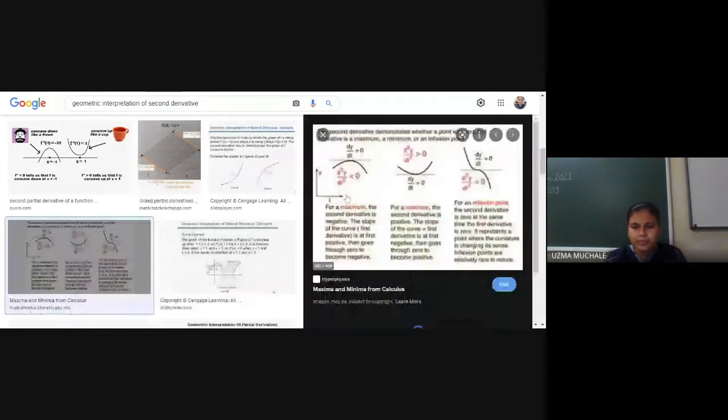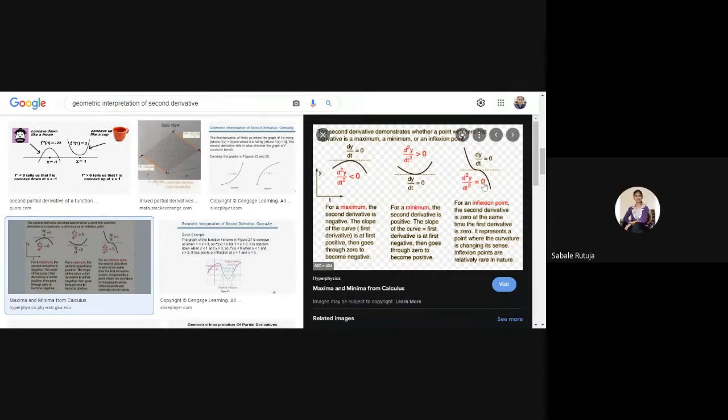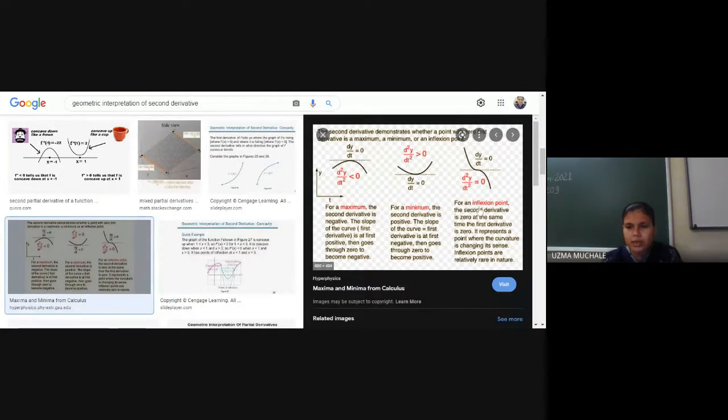Here also you can see if the curve is like this, it ensures that y double dash is less than 0, means what, you have a maxima, right? And if the curve is like this, y double dash is greater than 0, so that it has a minima. Yes, everyone able to see this image? Yes, ma'am. So here, if y double dash equal to 0, it means that the second derivative test is going to fail. Why is it going to fail? Because at that point, we cannot give a guarantee whether it has a maxima or minima.